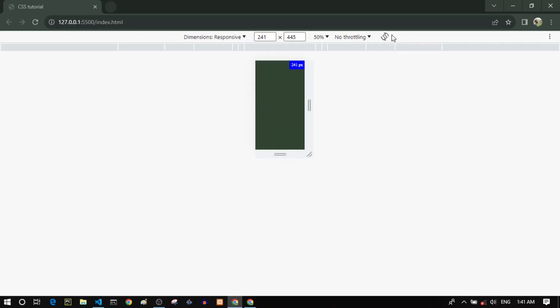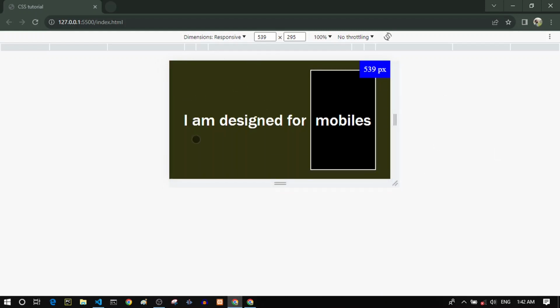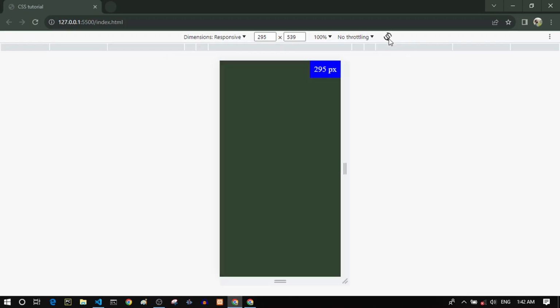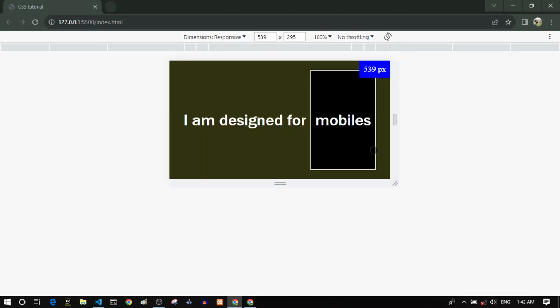So right now it doesn't show anything, but if we click here to turn the device to landscape, you can see that it shows the mobile stuff now. You can see that it shows that I'm designed for mobile, because now it is in landscape mode. If I turn it back to portrait mode, you can see that it doesn't show anything. So if we bring it to landscape, now it shows that I'm designed for mobiles.